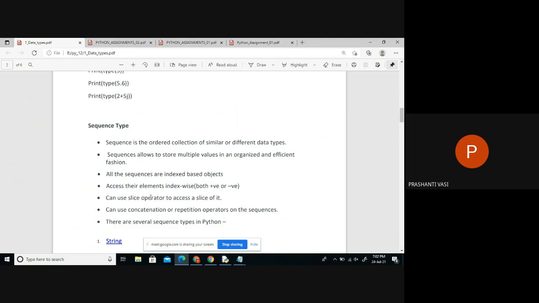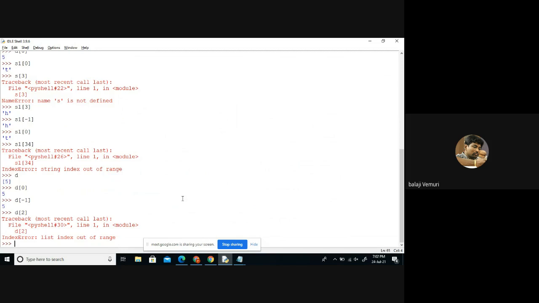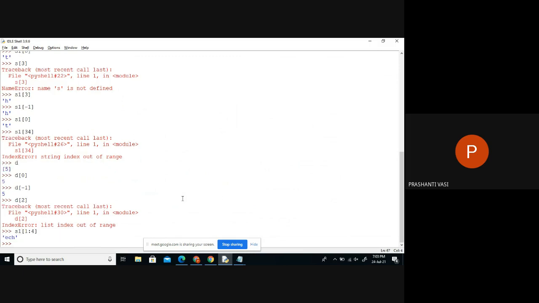Plus, whichever are sequences, we can always use this operator. Do you remember this operator now? Slice operator. Yes, yesterday we have seen it. We will just give two indexes here, so it's like starting from 1 till 4, just a part of it, not the whole string. We just get a slice of it.